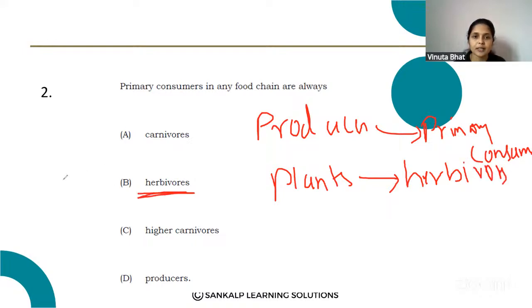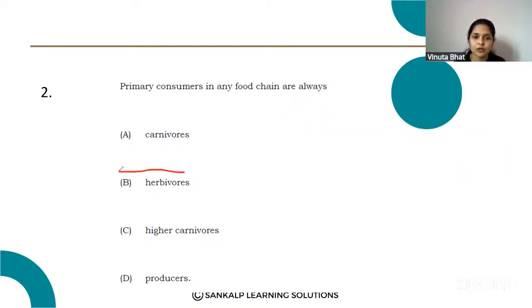The primary consumers of any food chain are always herbivores because they depend directly on the plants, those who are the producers, so they are commonly called herbivores. Then,